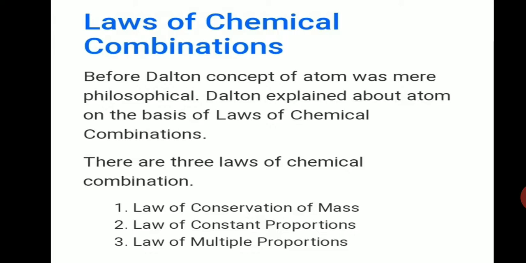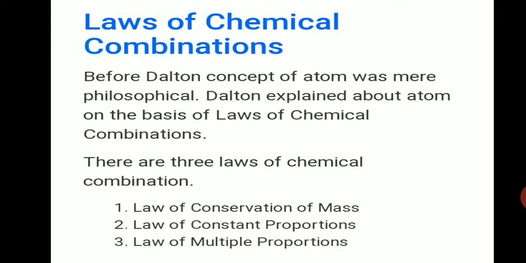Or we will say it in another way, the total mass of the products of a chemical reaction is equal to the total mass of the reactants that have combined. I told you it is similar to conservation of momentum in physics. Same words we are using. Instead of momentum, we are using mass or matter. So what is the statement?